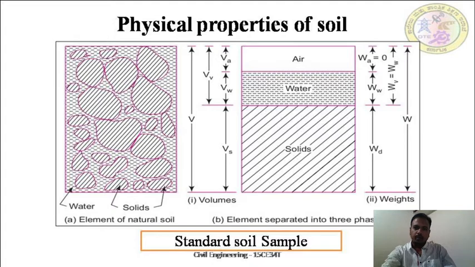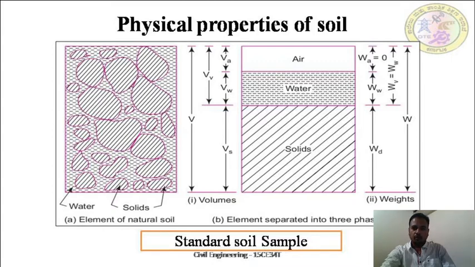And Vw is the volume of the water content or moisture content in the sample. Va is the volume of the air in this sample. Both the volume of water and the volume of air, we can call the volume of voids.